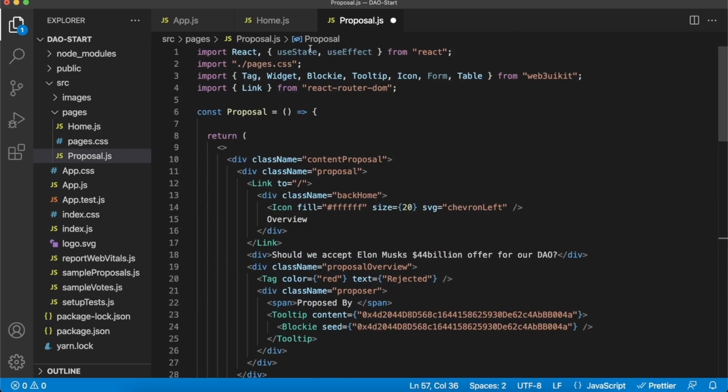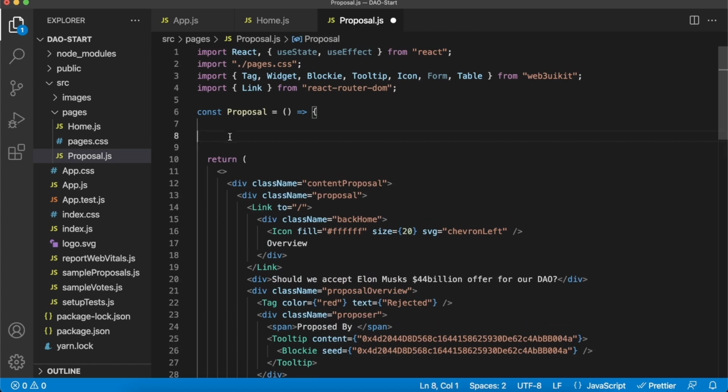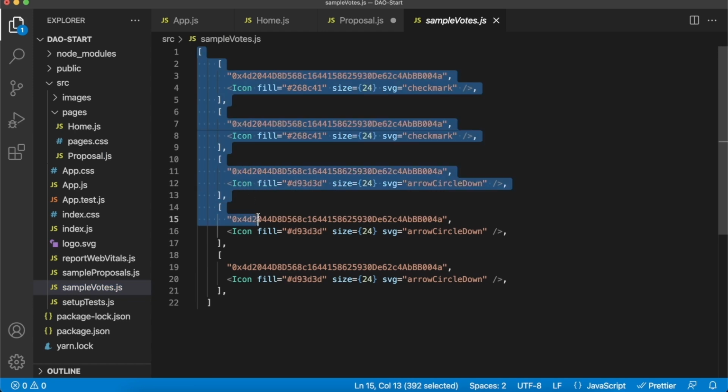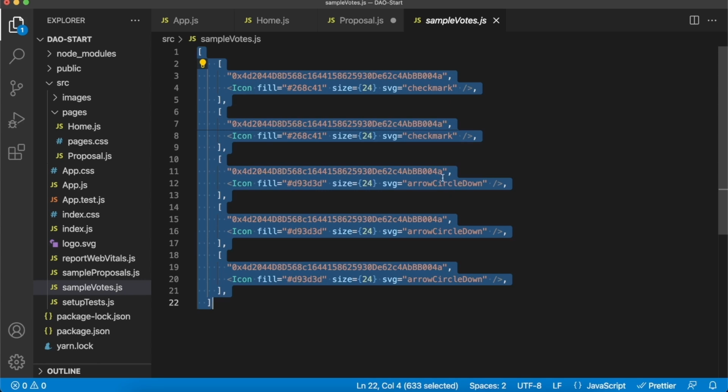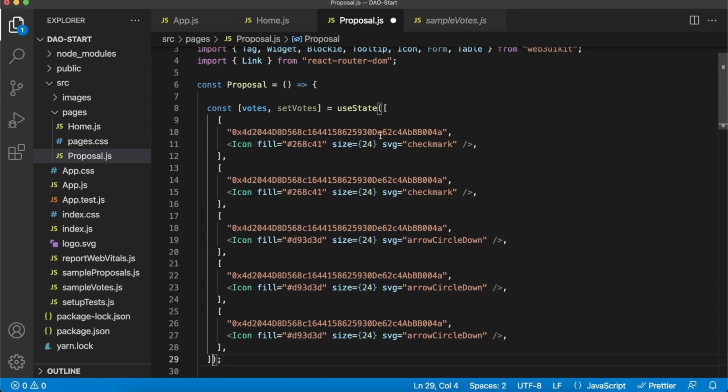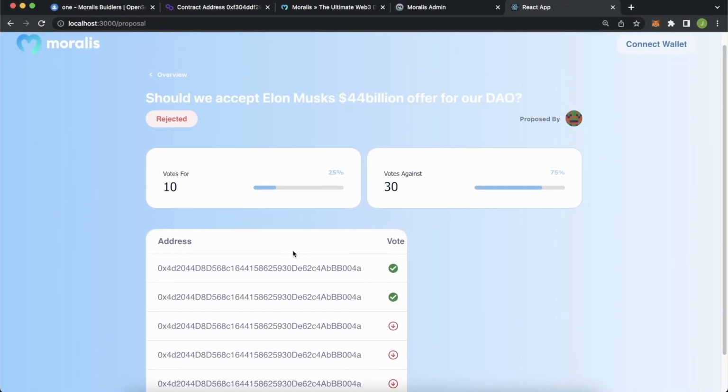Over here at the top, again, we have brought useState already. So we just make our state variable for votes, and you see it is an empty array, but in the repository, I provided you with a sample votes.js file in which you have this array of votes with an address and then an icon with either a check mark or an arrow circle down, which we can use as our sample hard-coded data. So we copy that, go back to our proposals, get this empty array and change it to our sample data. So now we have our actual votes, and we should be able to save this and go check out our Dapp. And would you look at that, looks beautiful.